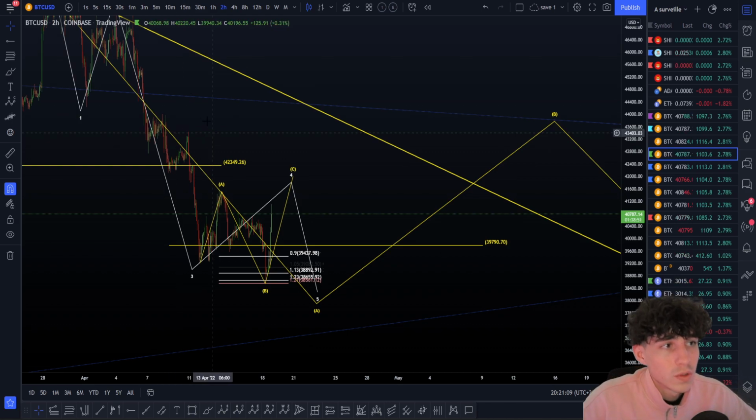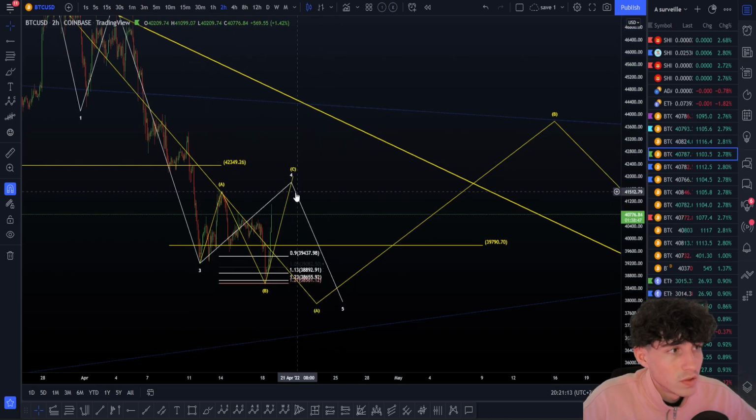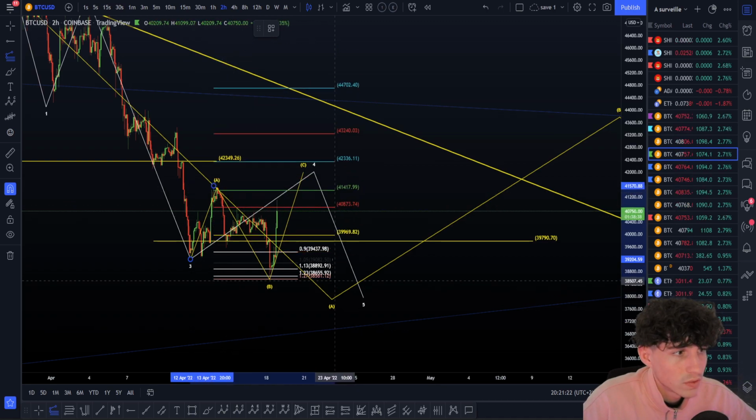Once you have done this, you just have to, if I can place this better, find the C targets. How are you going to do that? You just have to pull a fib from the low to the high of the A wave, and to the bottom of the B wave.